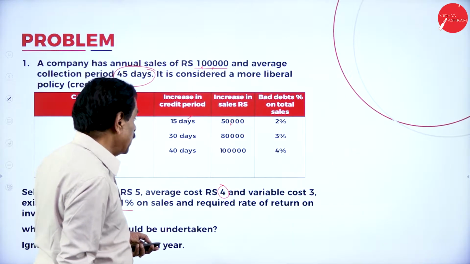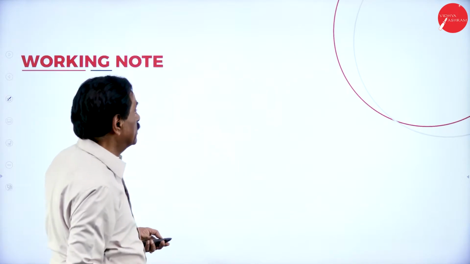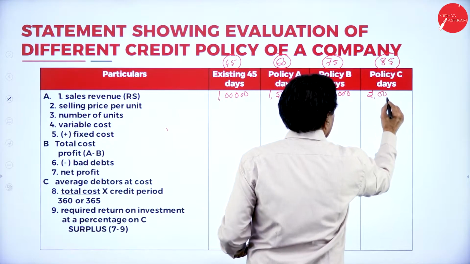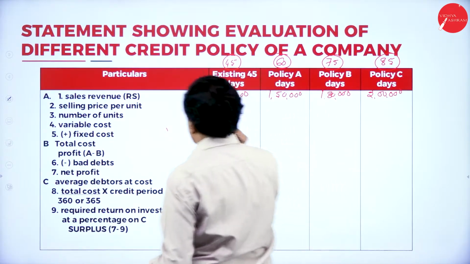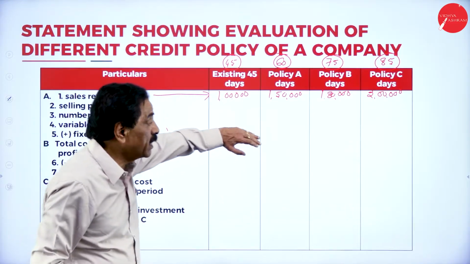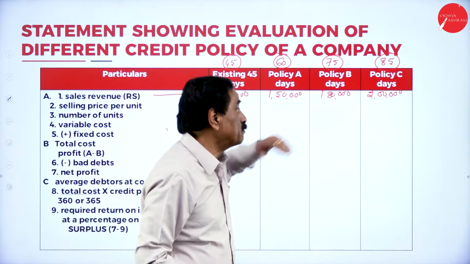The last one increases by another 1 lakh, so it becomes 2 lakh. This is your sales.